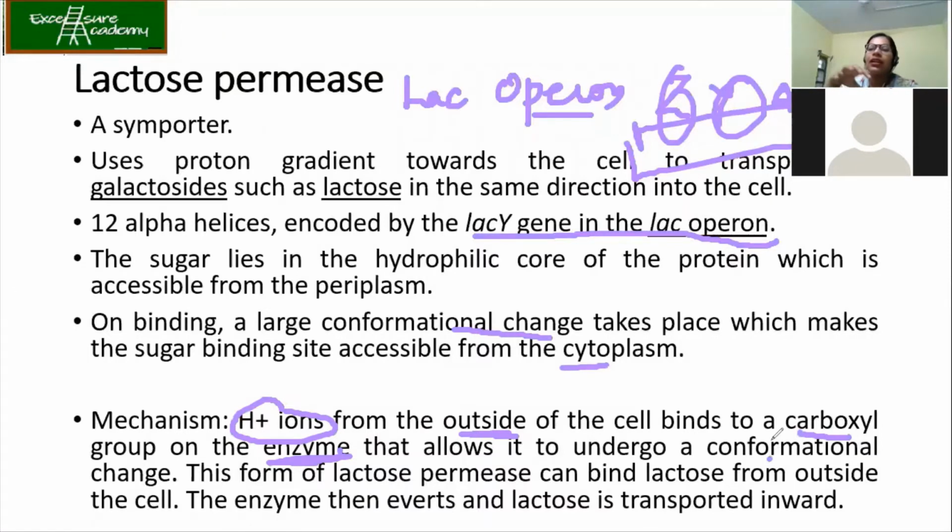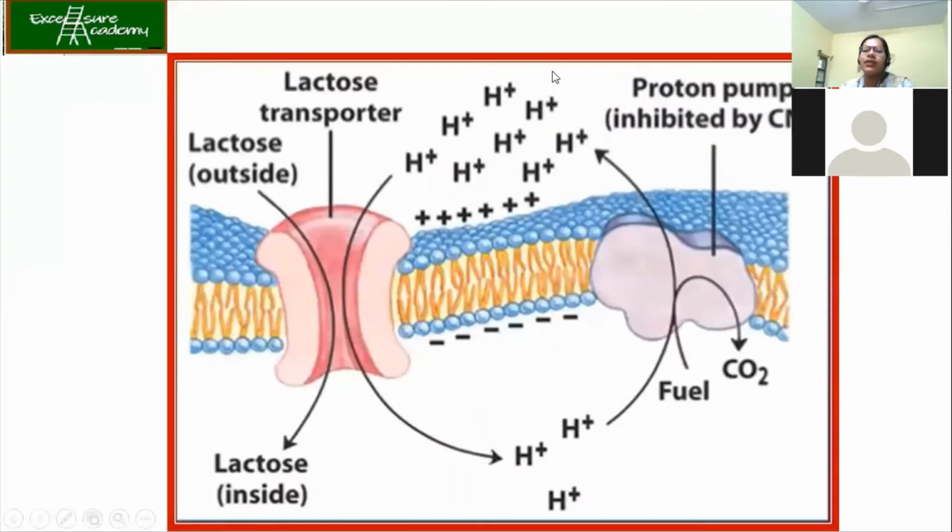So what has happened till now? H plus ions from the outside of the cell have bound to the C terminal of the enzyme. This binding has caused a conformational change in the lactose permease. Now this form of lactose permease can bind to lactose. So first binding in the lactose permease is of H plus ions, and then it is for lactose. Now this enzyme then everts and lactose is transported inwards. Okay. So theoretically it is clear now. Let's see in the figure how it is given.